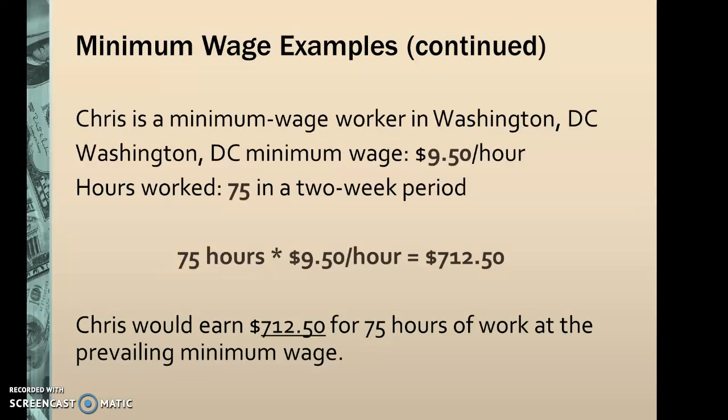Another example is that Chris is a minimum wage worker in Washington, D.C. In Washington, D.C., the minimum wage is $9.50 per hour. This person works 75 hours in a two-week period. So 75 hours times the rate of pay, he would earn $712.50 for 75 hours worked at the prevailing minimum wage in Washington, D.C.